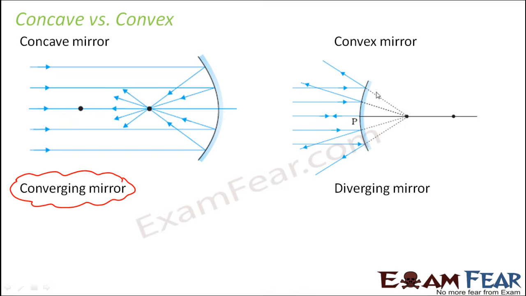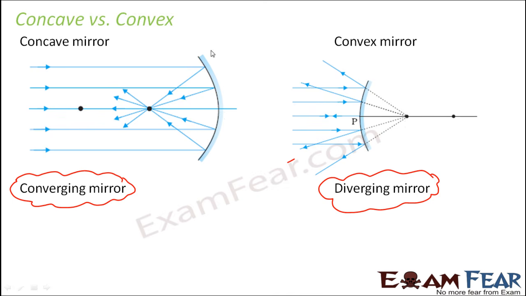But when you look at a convex mirror, you see here, this is a convex mirror. In this case, the rays of light fall on the mirror, and after reflection, they tend to diverge. They tend to move away from each other. That is why a convex mirror is known as a diverging mirror. This is very important. Because of this basic property of concave and convex mirrors, different types of images are formed in them, and that is why they are used for different purposes. This is one basic thing you should know. Now if you ask me why this difference, why do the reflected rays in both mirrors behave differently?